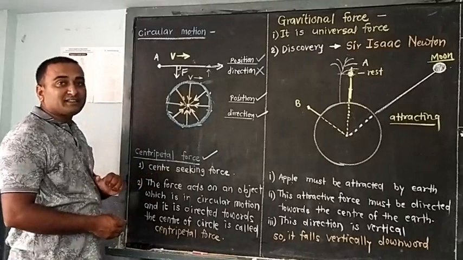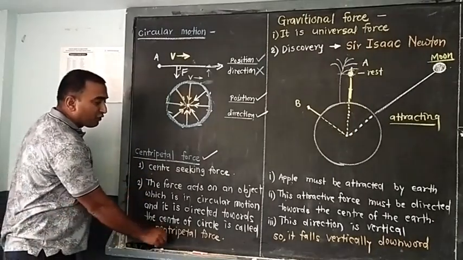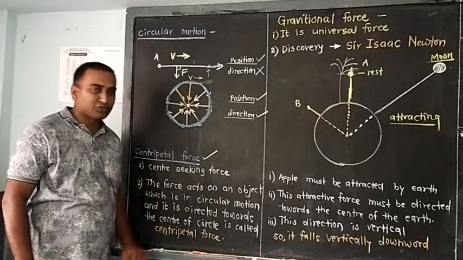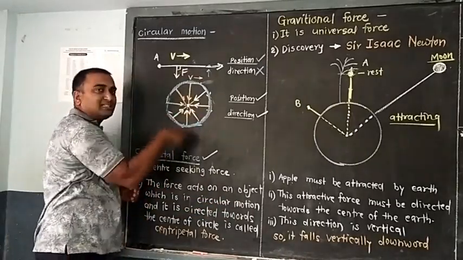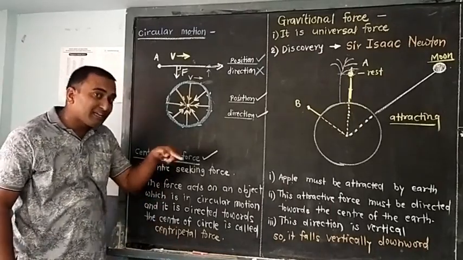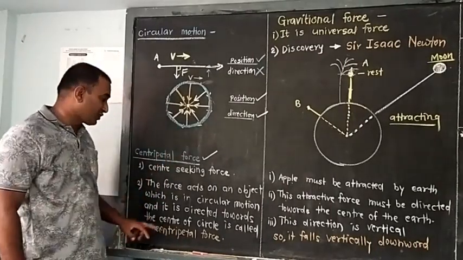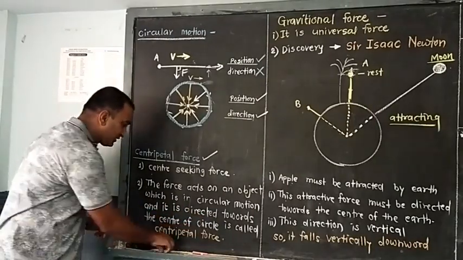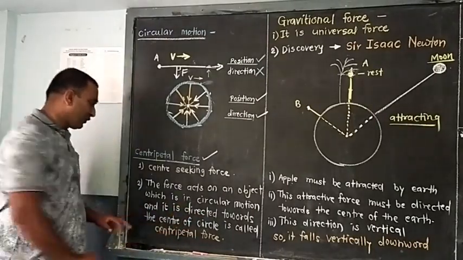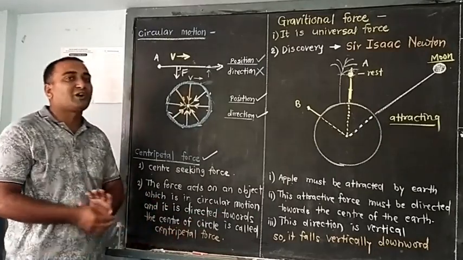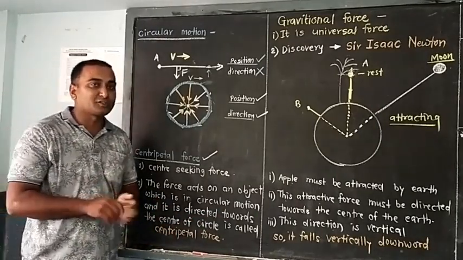So how will you define this? The force acts on an object which is in circular motion, and this force is directed towards the center of the circle. Then this force is called centripetal force.